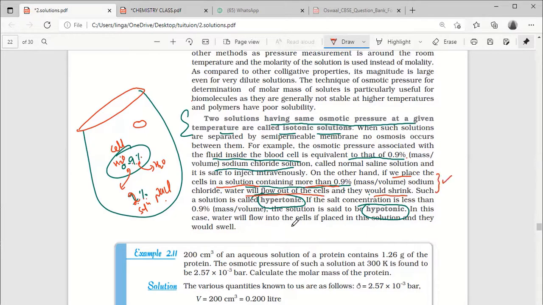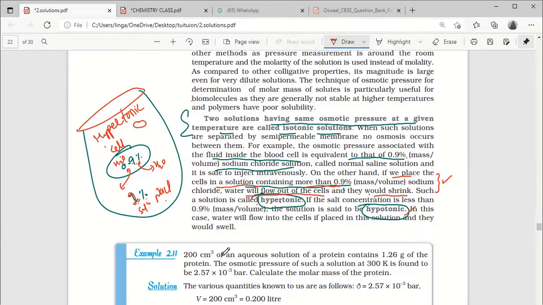Three lines? Yes, sir. And such a solution is called hypertonic. This type of solution is called hypertonic solutions. Yes, sir. Okay. In the hypertonic solution, the cell is shrinking. Right. The opposite is hypotonic.